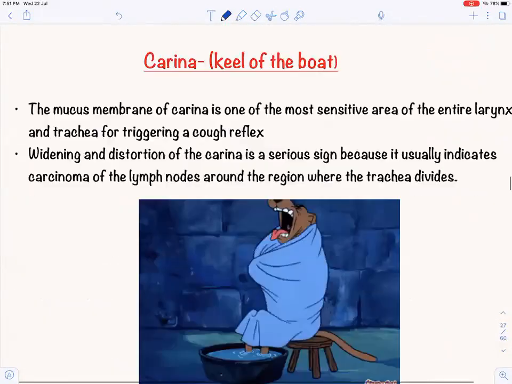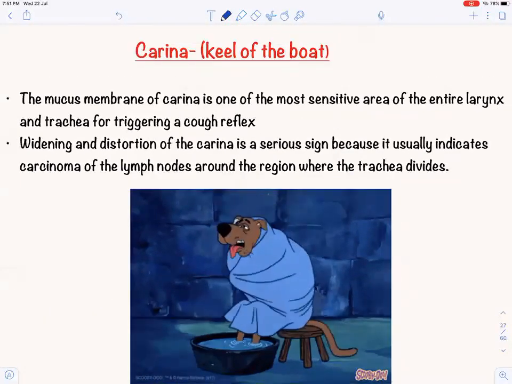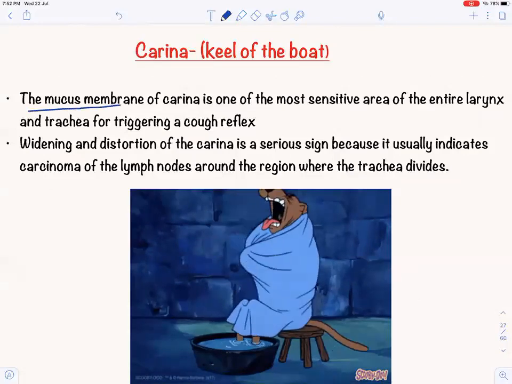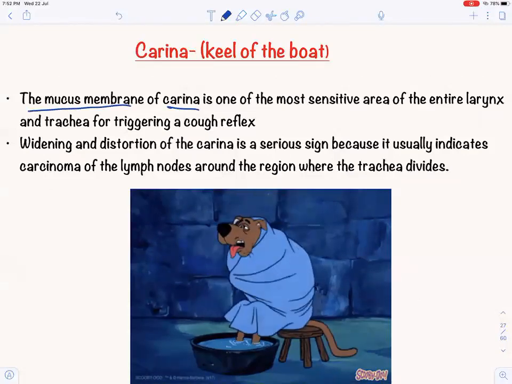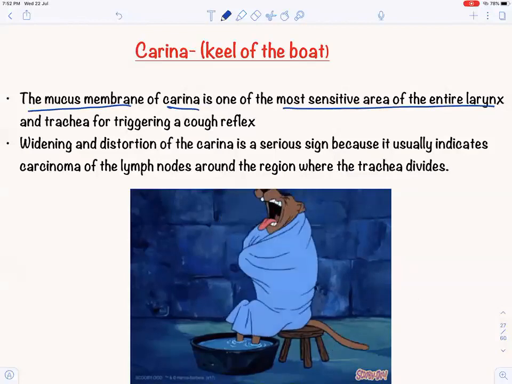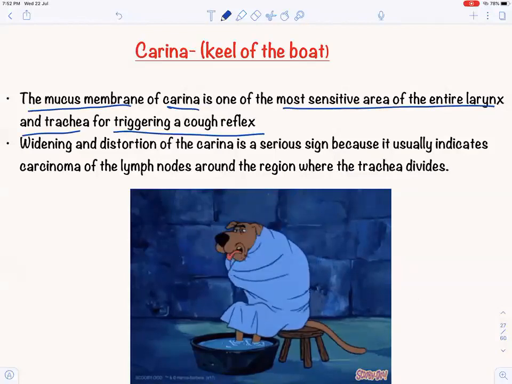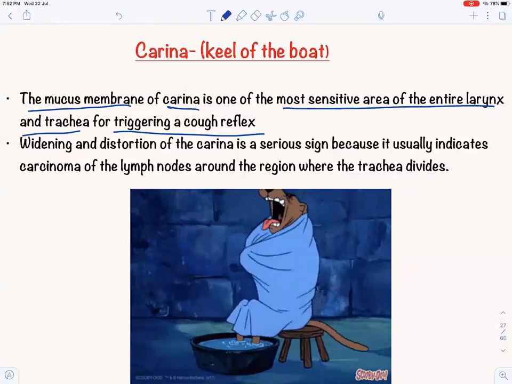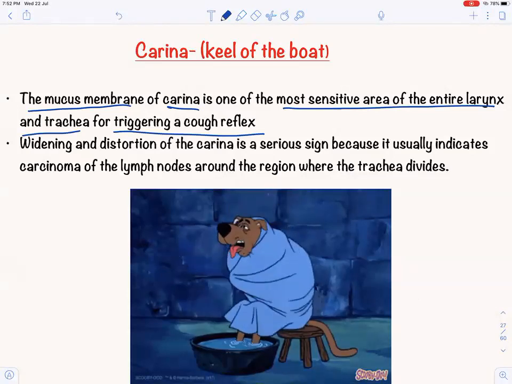So this is carina. Oh my God, he's coughing. So the mucous membrane of carina is one of the most sensitive areas of the entire larynx and trachea for triggering cough reflex. Oh my God, he's coughing so much. Hopefully he has no COVID.